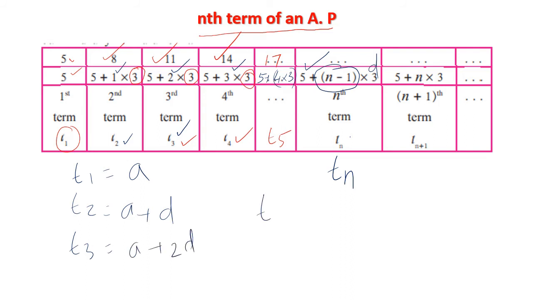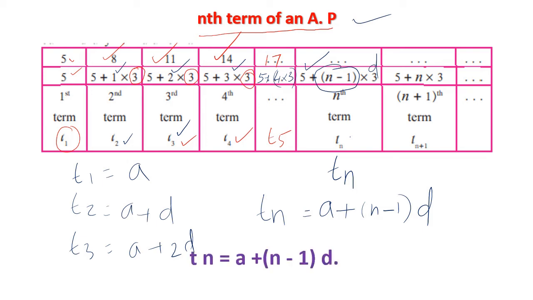That means for term n, we will be doing the first term, which is A, plus n minus 1, whatever be the n, into the difference D. This is the general formula to find the nth term of an arithmetic progression.